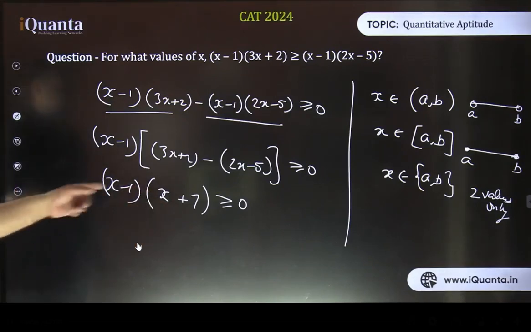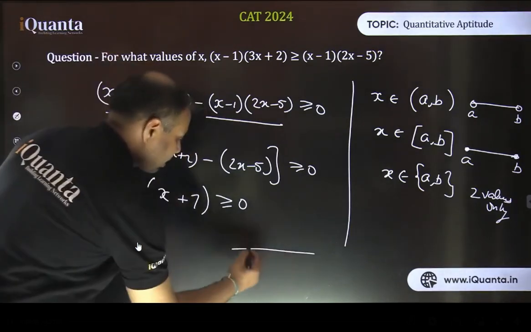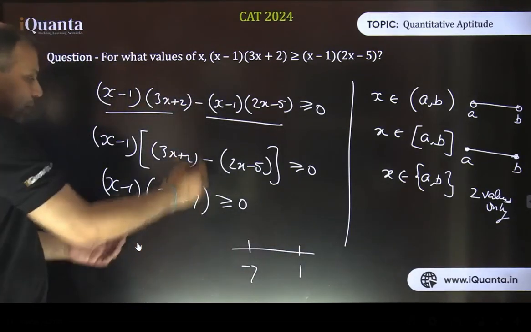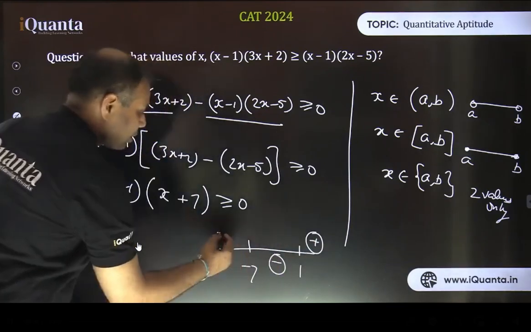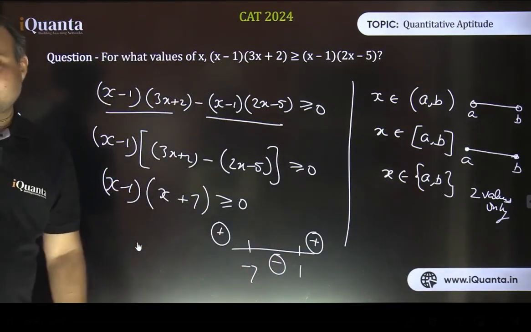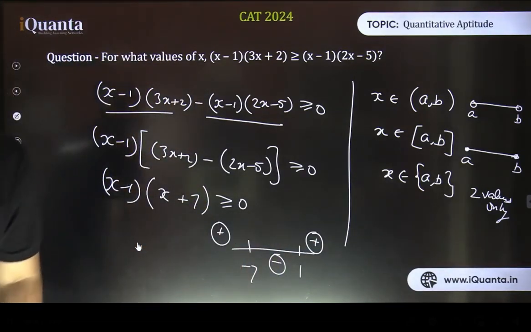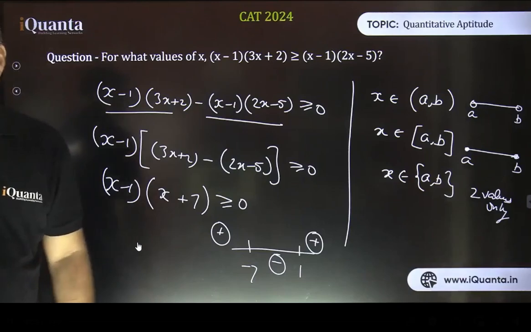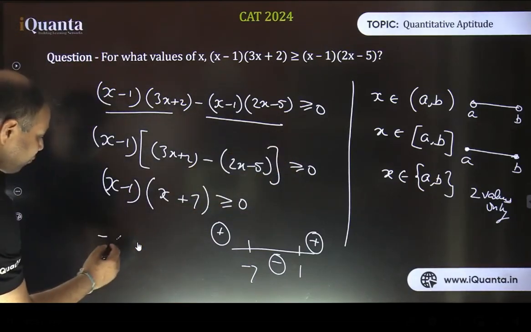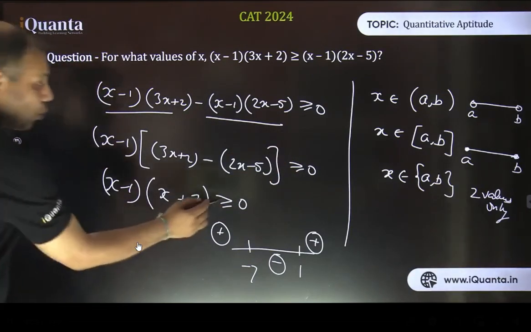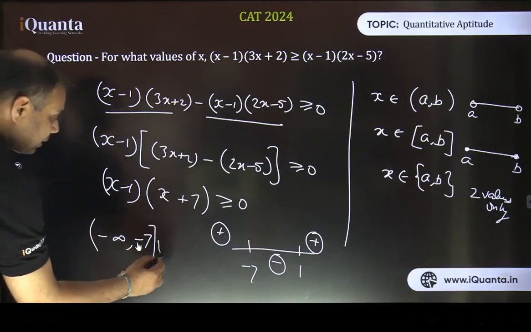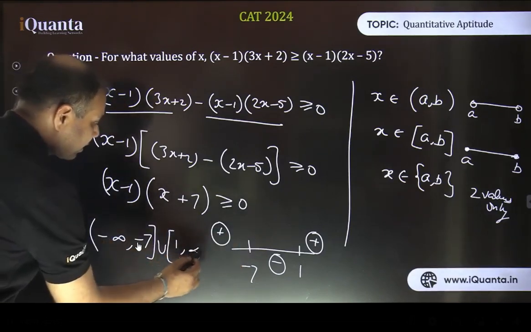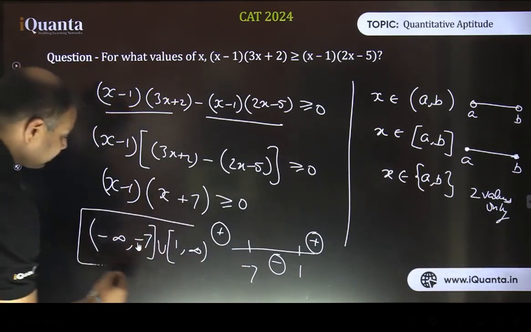Now you can very easily see the critical points are plus 1 and minus 7. So this is minus 7 and this is plus 1. Again, this is an upward parabola, positive here, negative here, positive here. And we are looking for the positive range. So it is more than 1 and less than minus 7. As we wrote earlier, minus infinity to minus 7, including the boundary value, union 1 to infinity. So this is our answer.